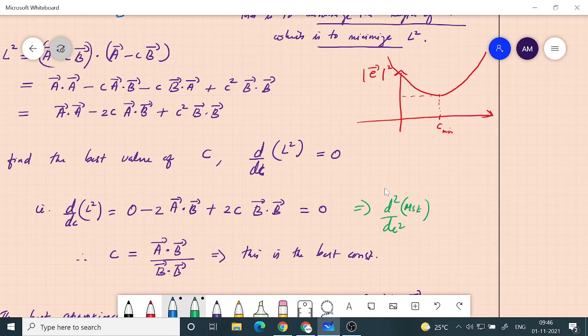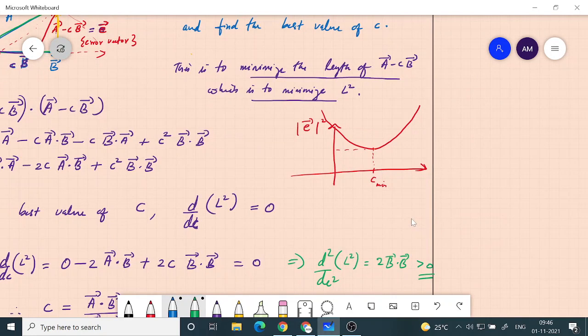MSE, or L square. We will call it L square. This is independent of C, so you will get basically 2 B dot B, and B dot B has to be positive because it is a length, so this is greater than 0. That means the curvature is upward, so it is a minimum.